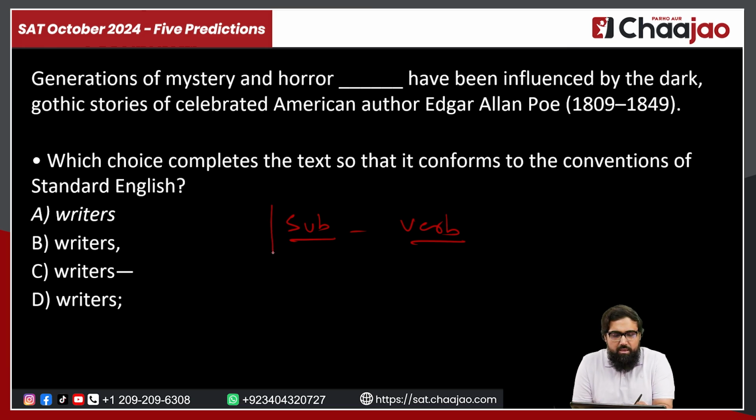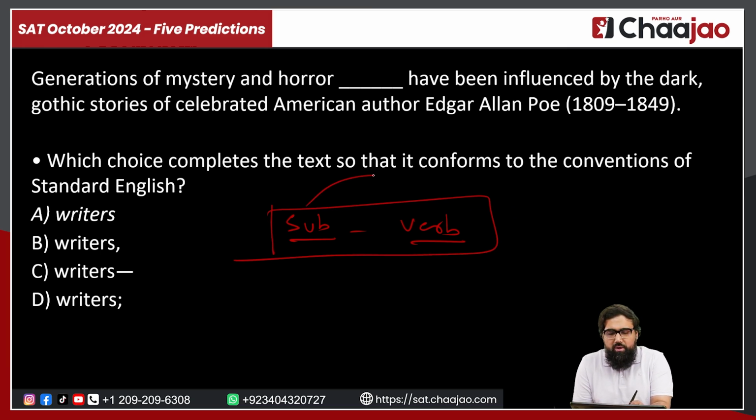So you have a subject, right? And you have a verb immediately written after it, right? So if you look at this, it says, "Generations of mystery and horror blank have been influenced by the dark Gothic stories of celebrated American author Edgar Allan Poe, 1849." So again, the question is similar: which choice completes the text so that it conforms to the conventions of standard English? Now, writers.